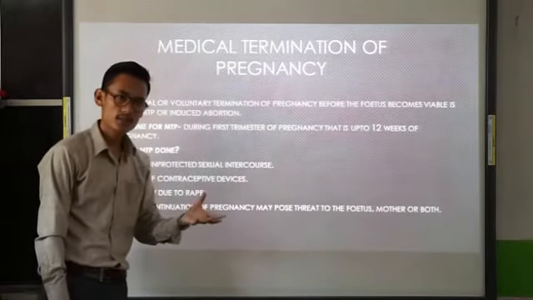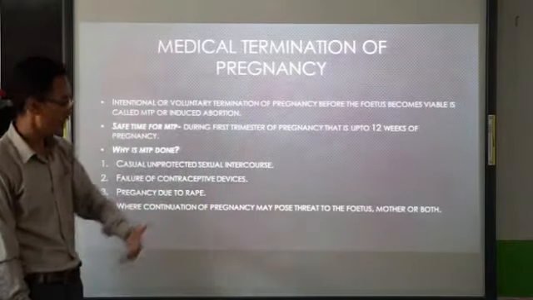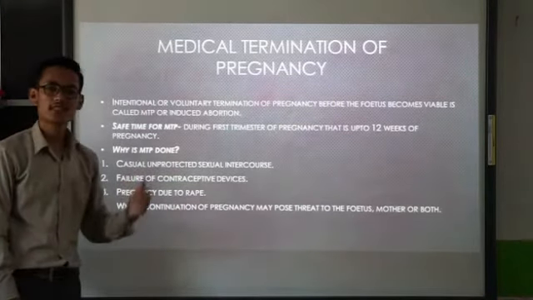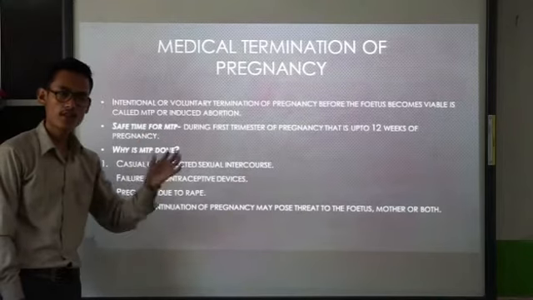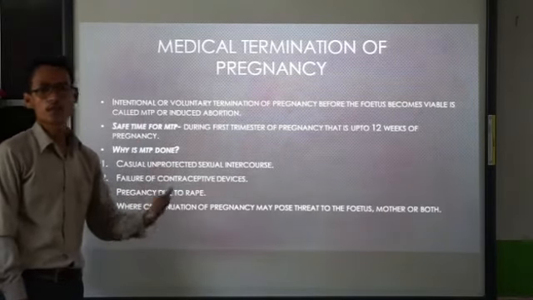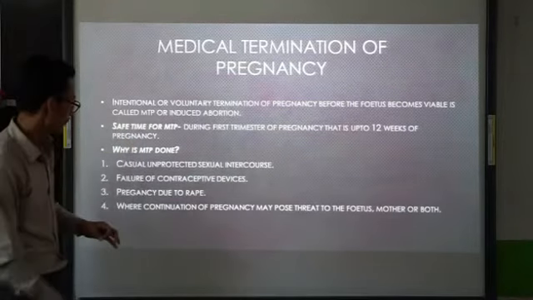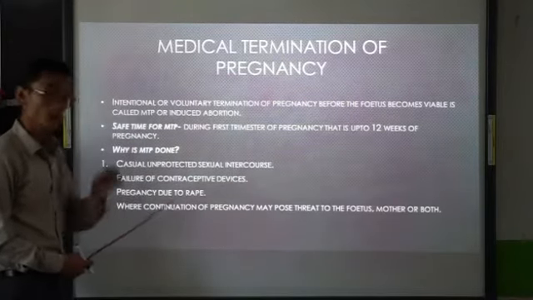In that case, one can go for MTP. Second, failure of contraceptive devices. If the contraceptive devices fail to function, it will also lead to unwanted pregnancy. Next, pregnancy due to rape.